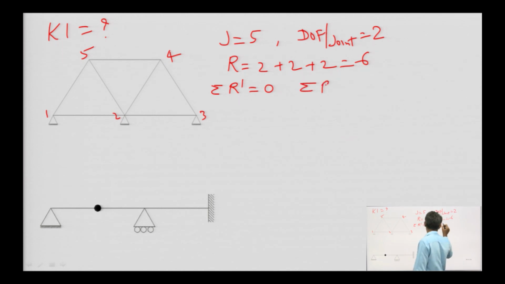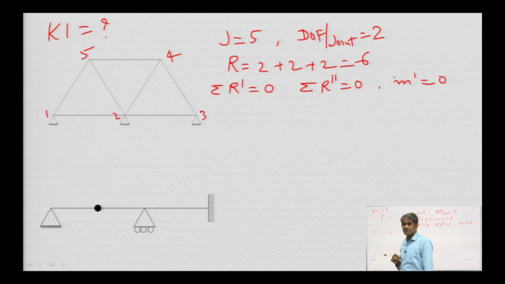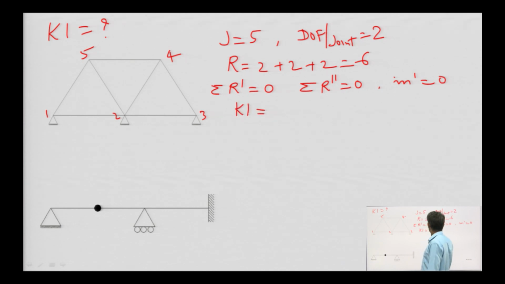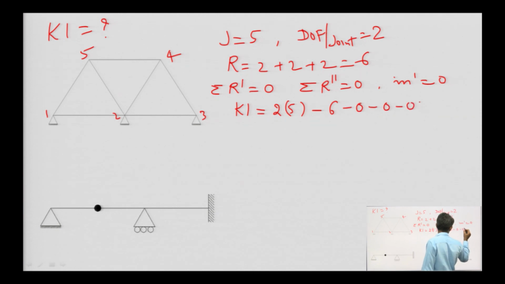Value of sum R double dash is equal to 0 because no member releases here, and we are not going to consider inextensibility, means axial deformation. So, m dash value is 0. So, using the expression given in previous slide, we can have the kinematic indeterminacy as 2 times 5 minus 6 minus 0 minus 0 minus 0, that is 10 minus 6, that is 4 kinematic indeterminacy.